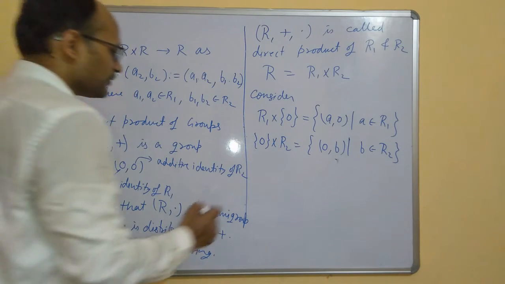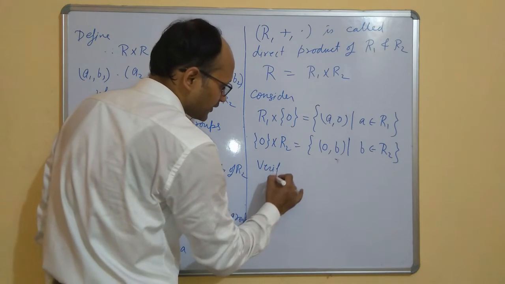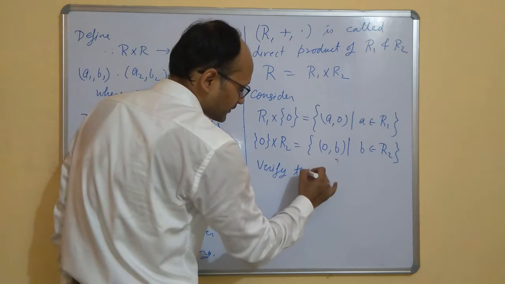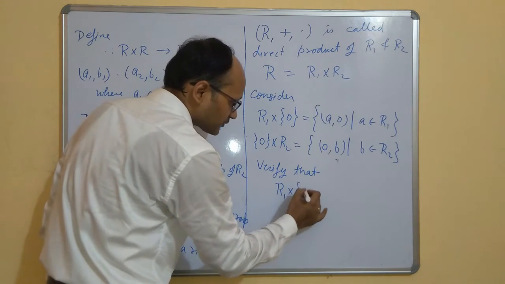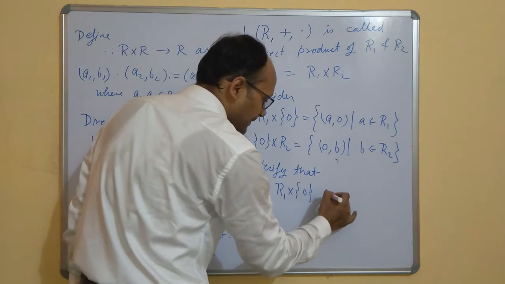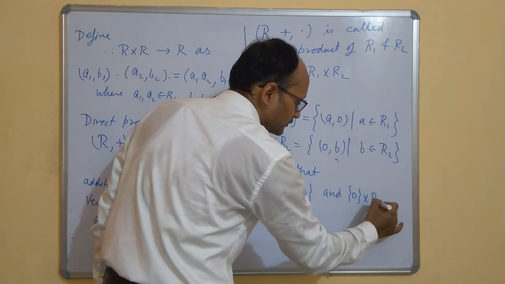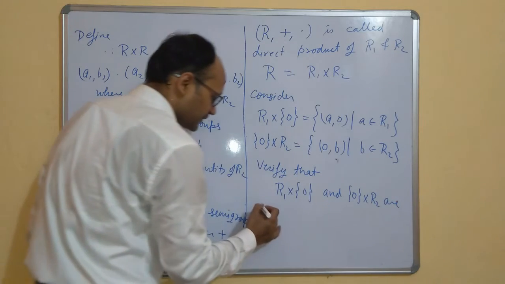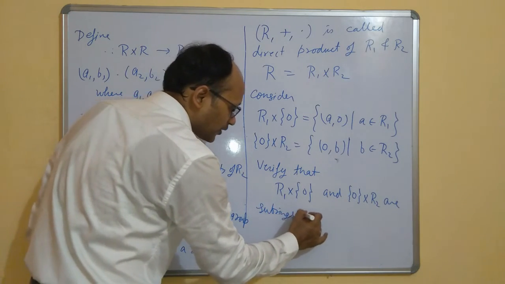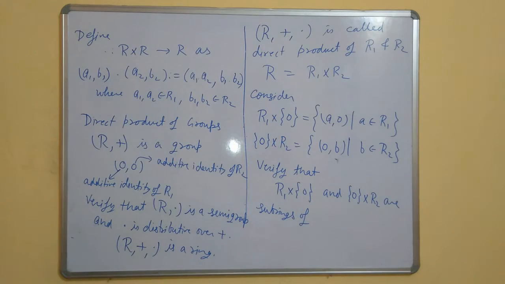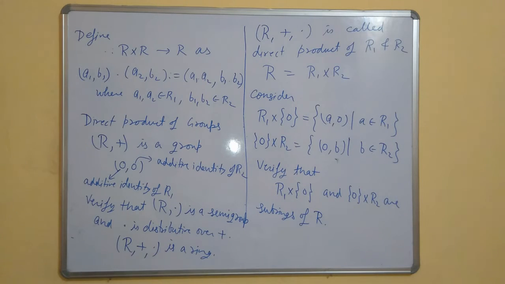So again I am leaving it as an exercise for you to verify that R1 cross 0 and 0 cross R2 are subrings of R. So these are also examples of subring.